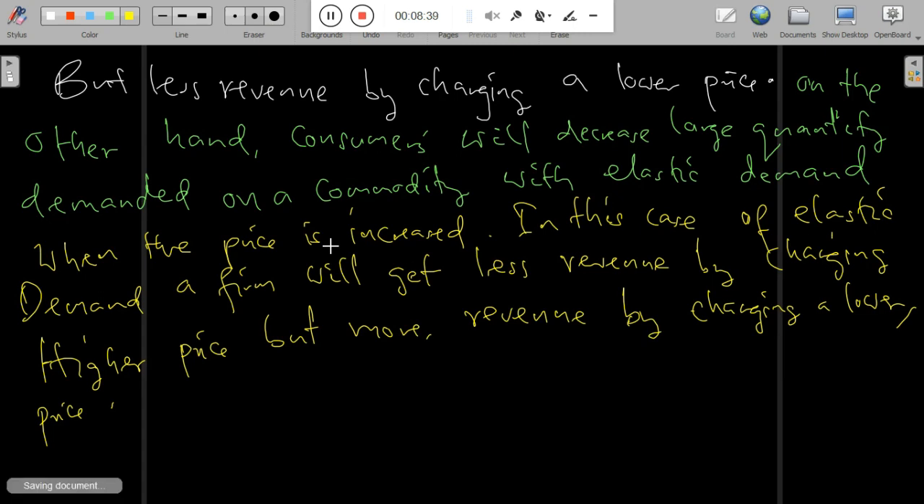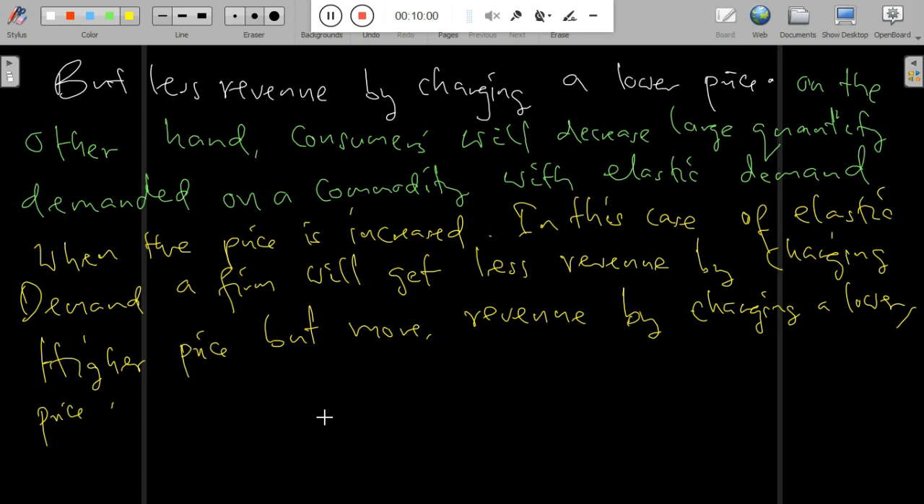On the other hand, consumers will decrease the quantity demanded by a large amount on commodities with elastic demand when the price is increased. So in this case of elastic demand, a firm will get less revenue by charging a higher price but more revenue by charging a lower price.